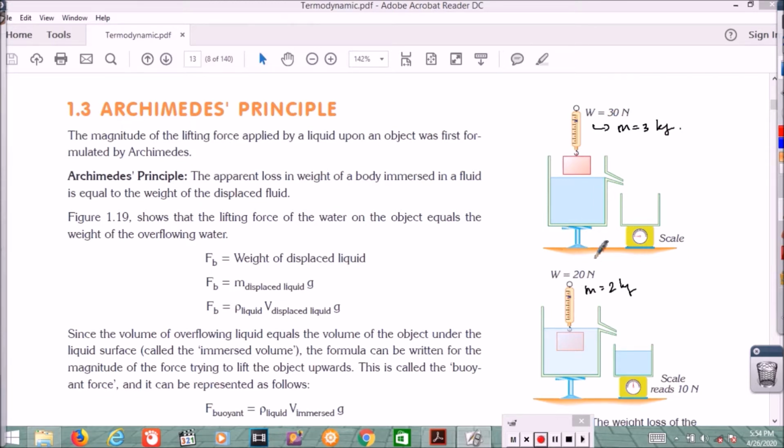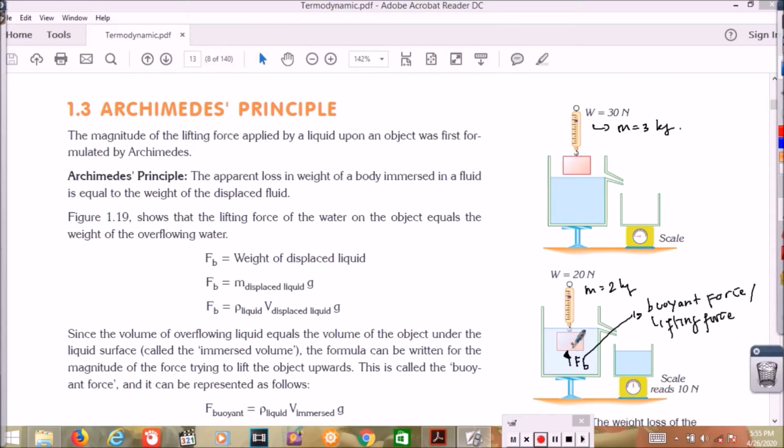Why does the weight of the object decrease? Because there is a lifting force, here we call it FB. FB is the buoyant force or lifting force exerted by the fluid.